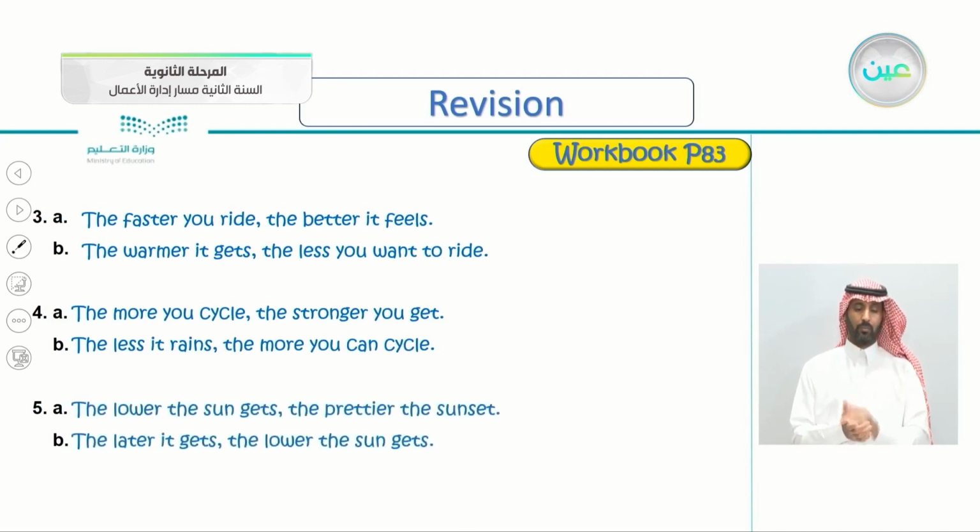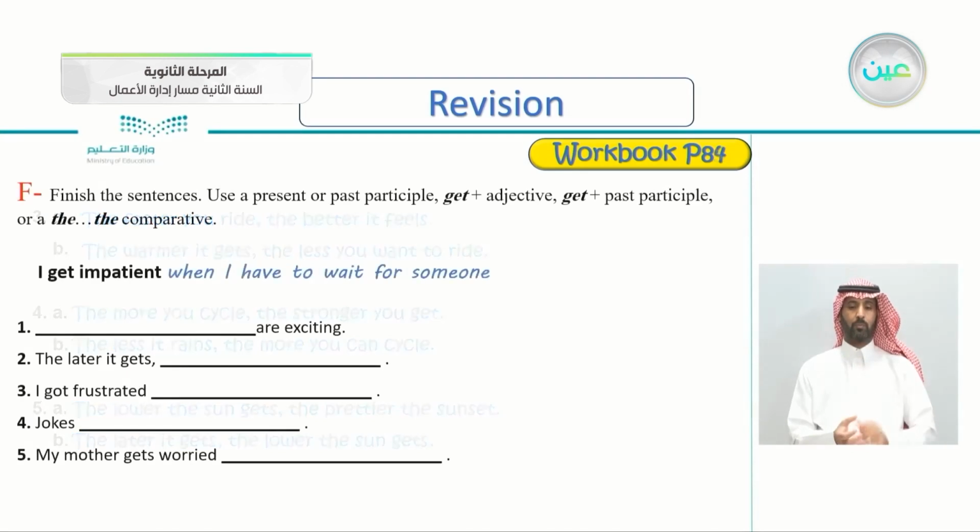So I've written that the lower the sun gets, the prettier the sunset. Or the second sentence, the later it gets, the lower the sun gets. Why does the sun get lower? Because it's getting late. Again, the lower the sun gets, the prettier the sunset. And the other one, the later it gets, the lower the sun gets.